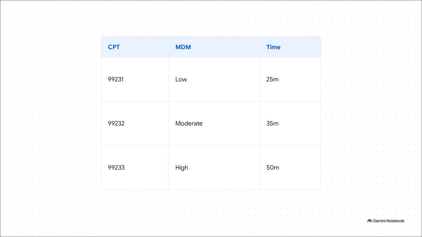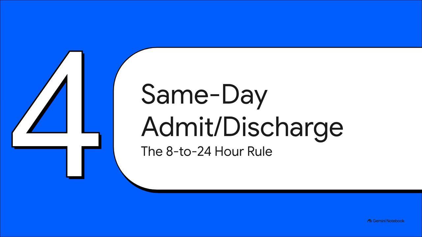So for a stable patient or one who's improving, that's going to be a 99231, which is straightforward or low MDM or 25 minutes. If they need a moderate assessment or some treatment tweaks, you're looking at a 99232 at 35 minutes. And for those really significant new issues or high-risk decisions, it's 99233, which requires high MDM or 50 minutes of time. Let's dive into Section 4, same-day admission and discharge.